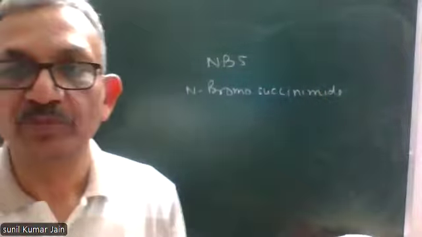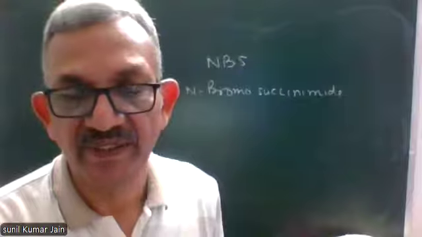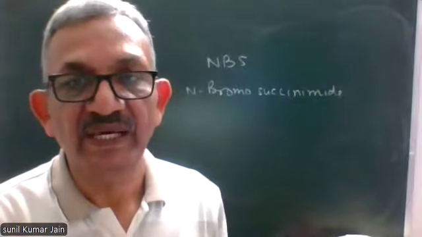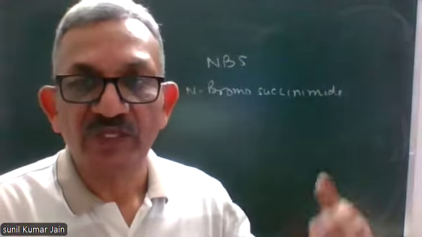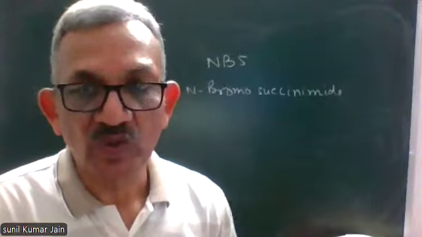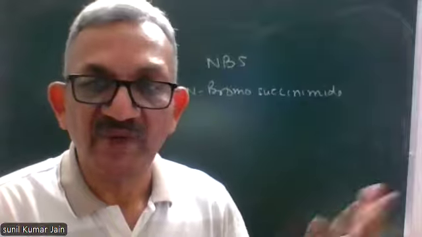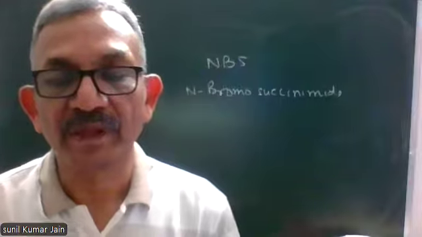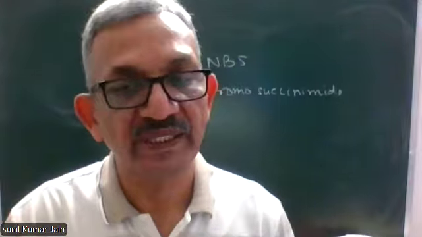NBS is N-bromosuccinimide. So in place of halogen in the presence of sunlight, we can also use NBS. That will also lead to allylic halogenation in this reaction.